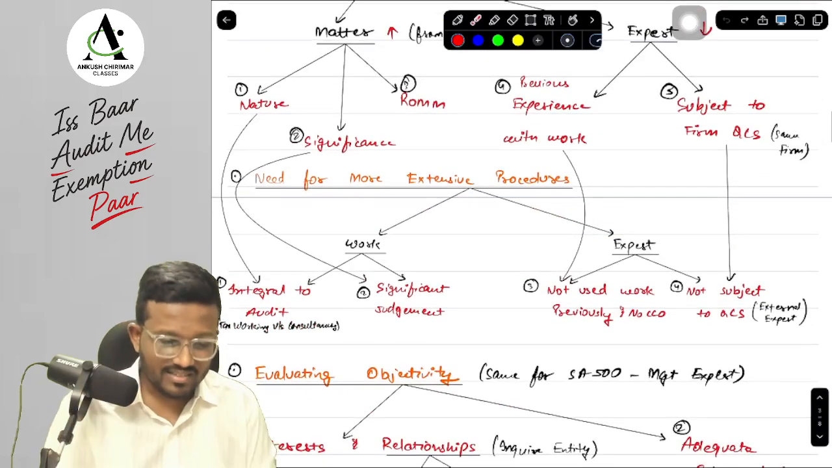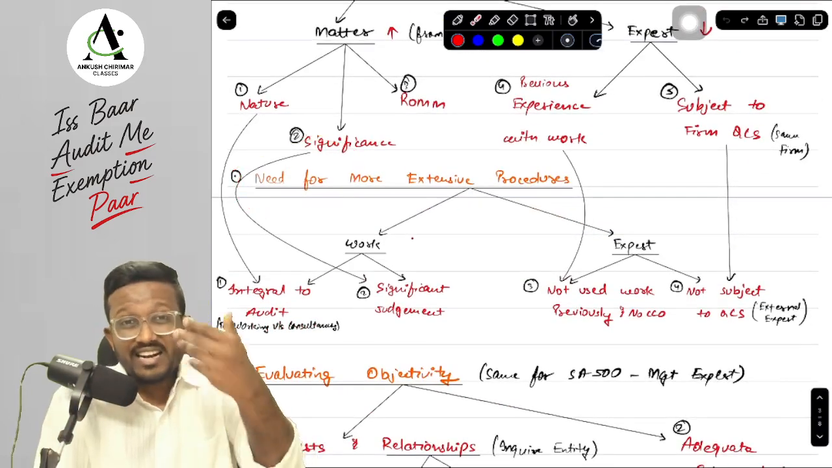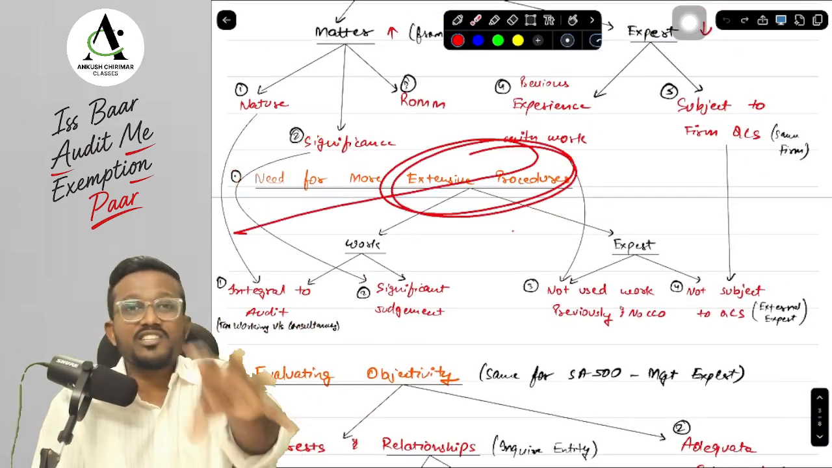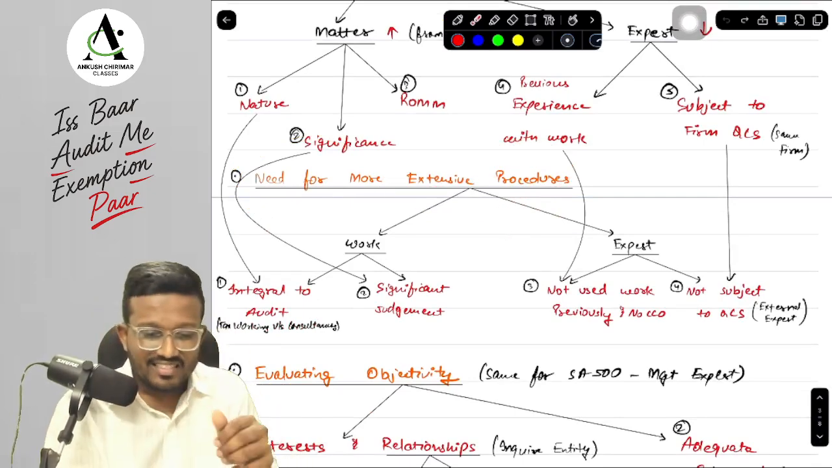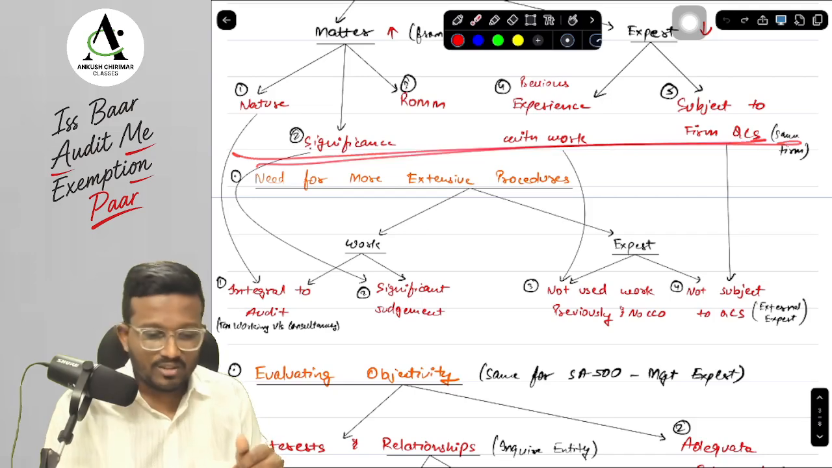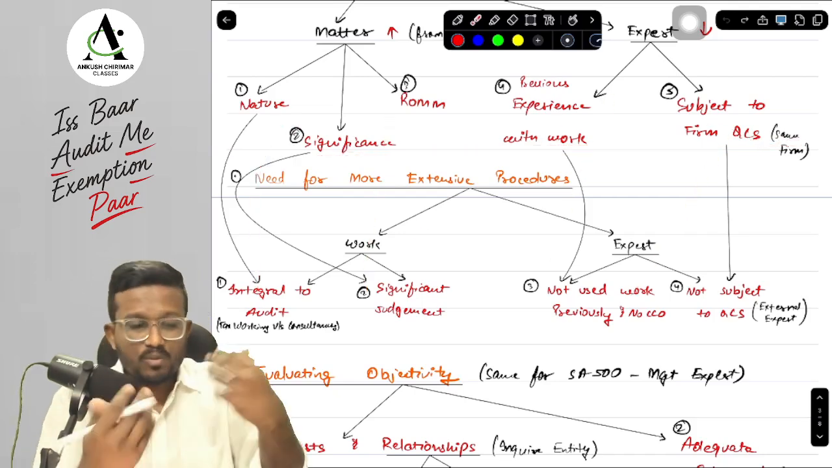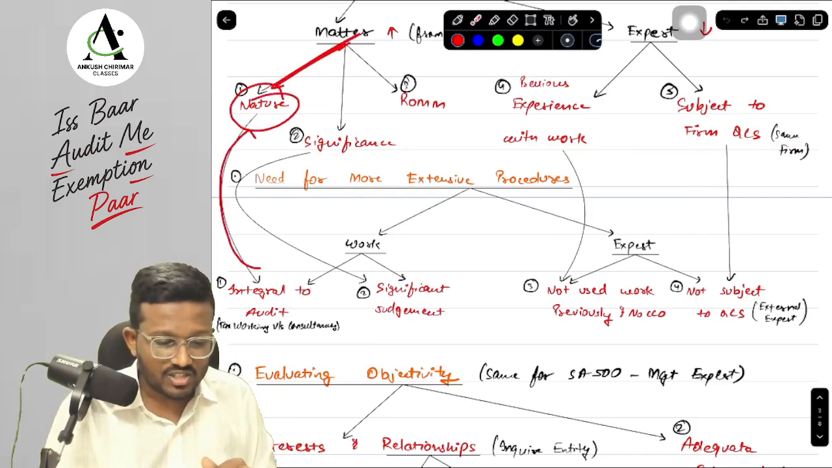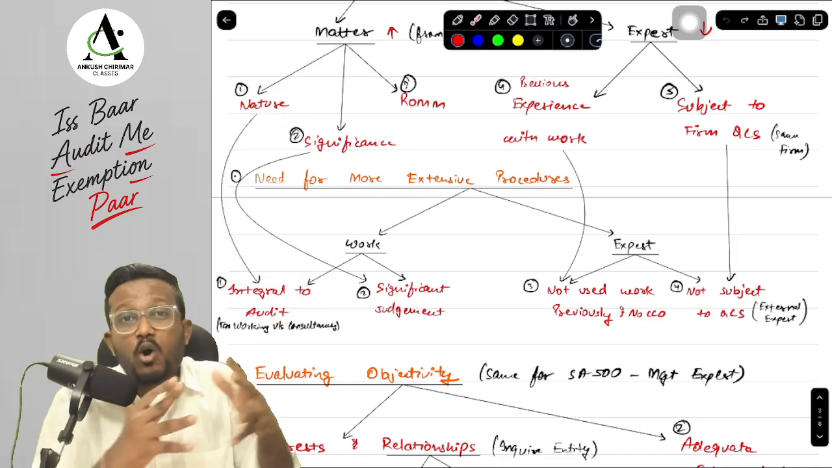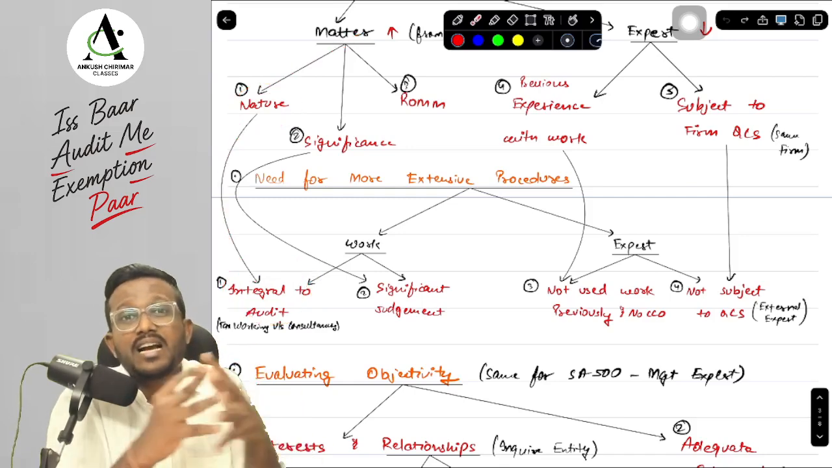Okay, yes sir. Next, the question is when can we say that there is a need for more extensive procedures on the work of the auditor's expert. So here the same factors that we have discussed, the same linkages will be coming over here, like where we need to perform more procedures. We need to perform more procedures if the nature of the matter is such that it is integral to the audit, it is an important part of the audit, it is intermingled with the audit.